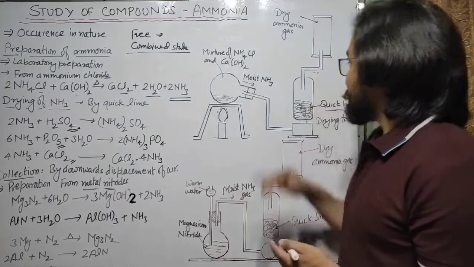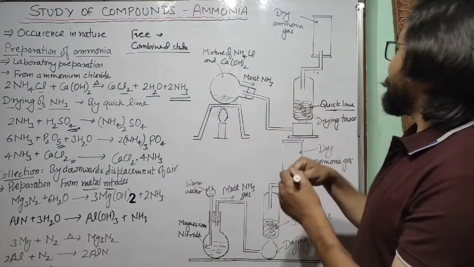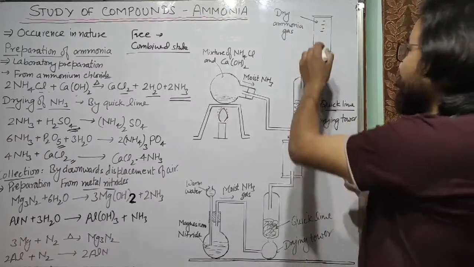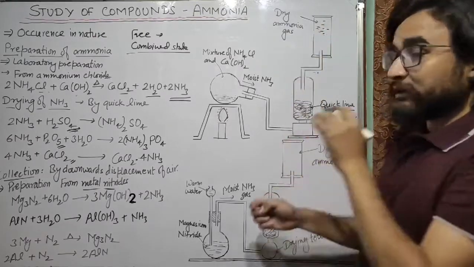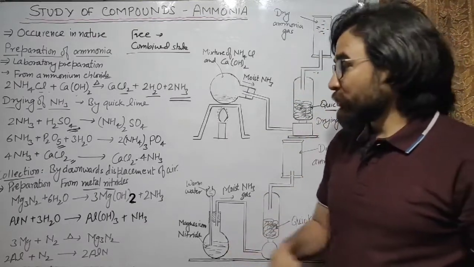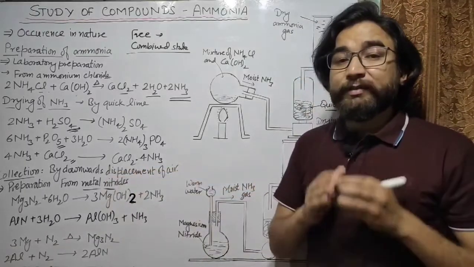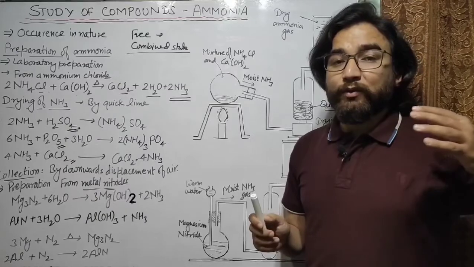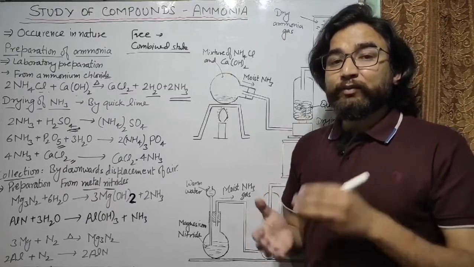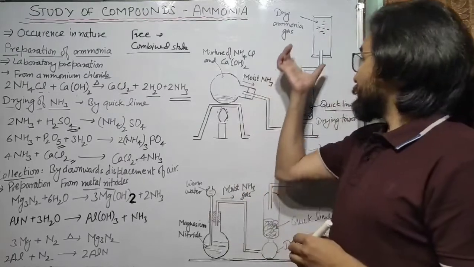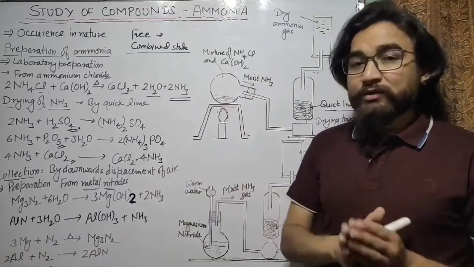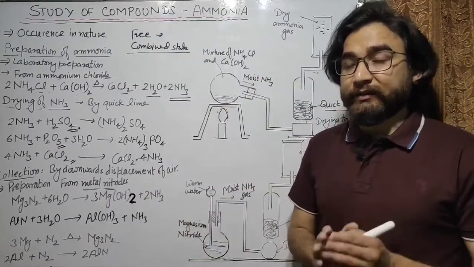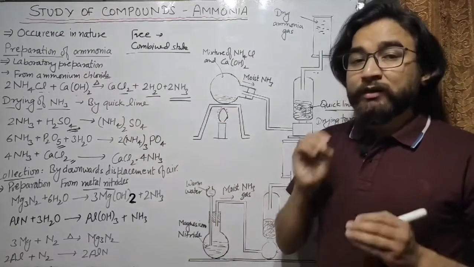So if we pass ammonia into a container, what will happen? Ammonia will displace the air from the top and push the air downwards. This is known as downward displacement of air, because ammonia is lighter than air. Ammonia will move upward while it displaces the air. So this process is known as downward displacement of air. This is how ammonia gas is collected. Hope you have understood this method.